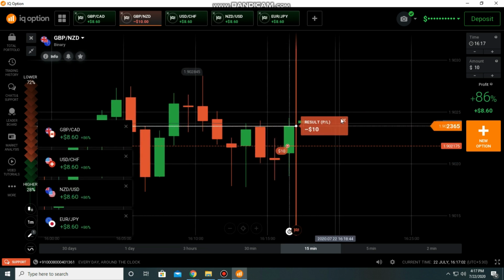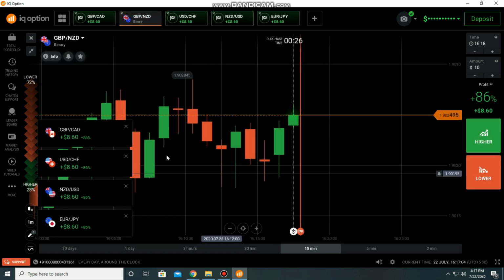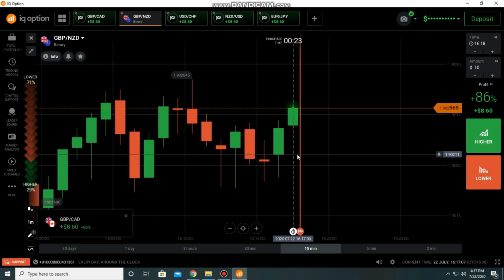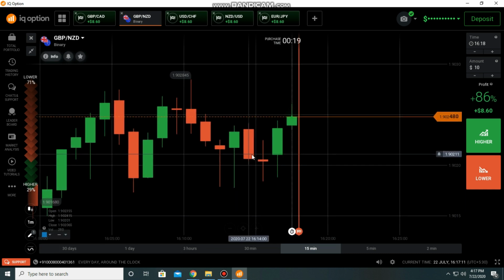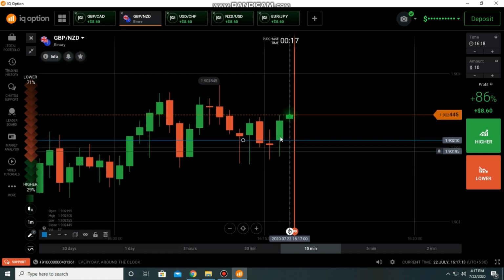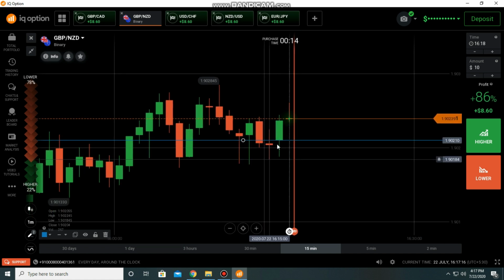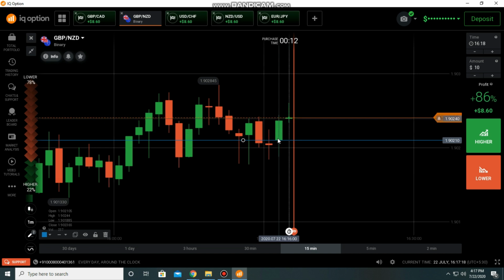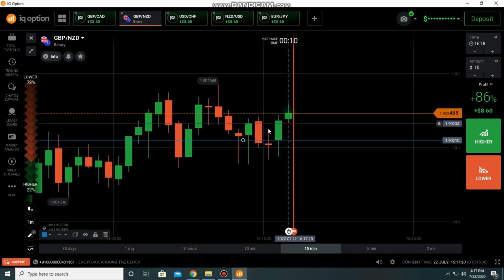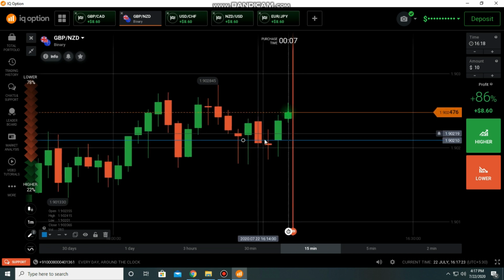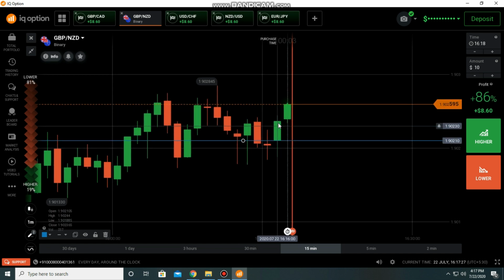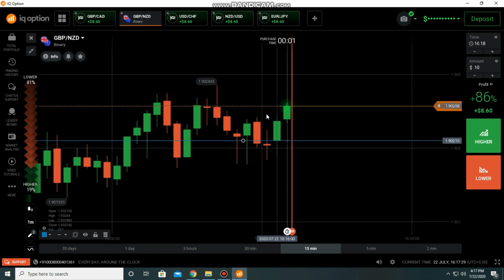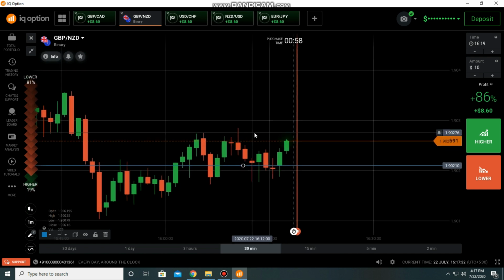Okay, I lost one trade, but again I expect the next candle should be bullish. Actually you can see a level here. Now the candle opened here, but there is a big fluctuation between the opening point of the present candle and the closing point of the previous candle. I expected that the sellers would enter, but there is no sellers' entry. Directly buyers entered. No problem, the losses are common.